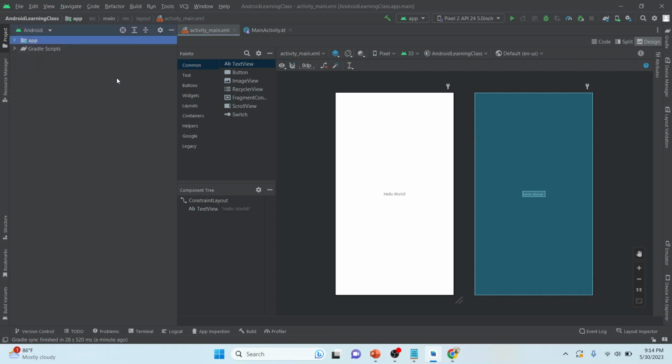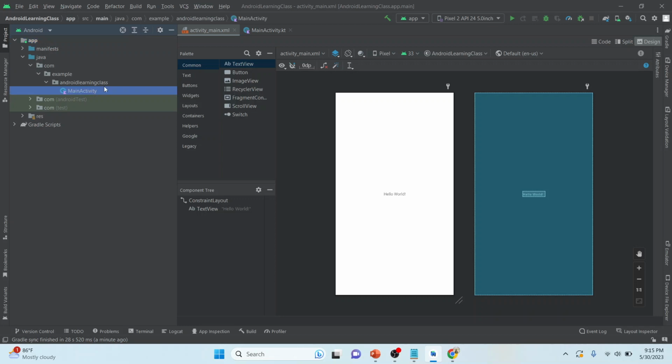This is the project structure. The app folder is related to our app, and these other files are related to the project. You can see the Gradle properties, which are related to the project. Whatever code we write goes inside the Java folder, inside the com package, the Android Learning Class package. This package is equivalent to our project here.